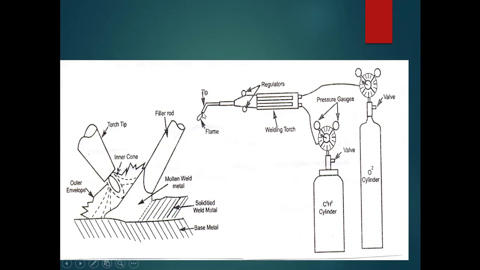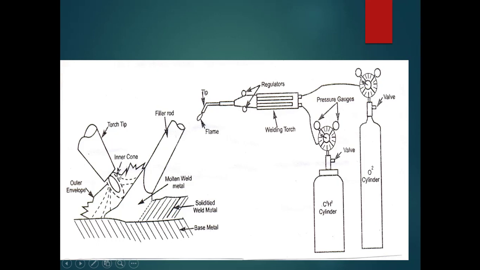You can draw this flame as a somewhat longer flame, and then here you can draw this entire workpiece and this filler rod. That is more than enough. This is actually the same thing. They have given the tip of the torch. You can see that is the torch tip, and this is the flame they have shown here.